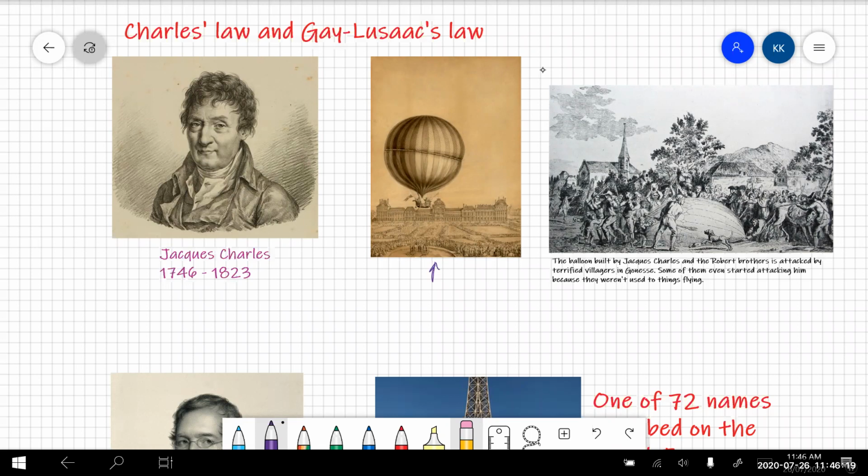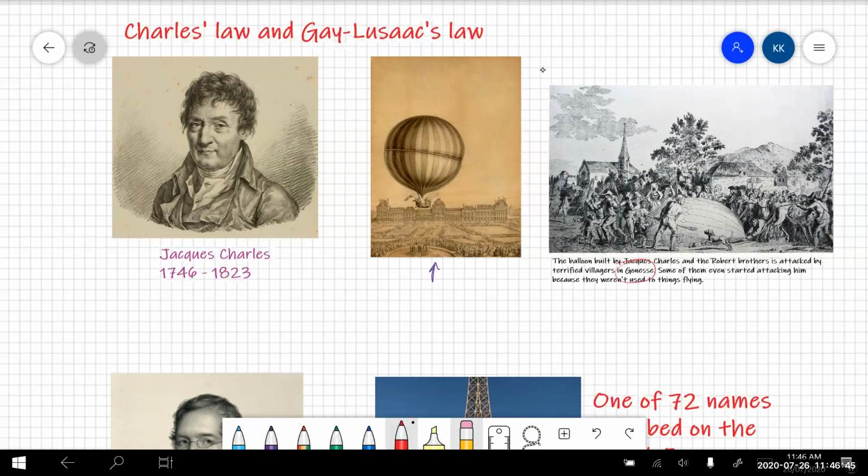His first attempt was a bit of a disaster though. Even though it wasn't a manned balloon flight, he flew his balloon, and because it wasn't steered or anything, everyone was just chasing after it. It actually came down in a village, the village of Gonesse in France.